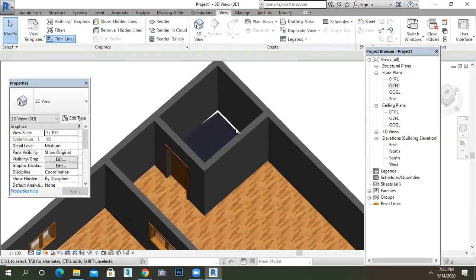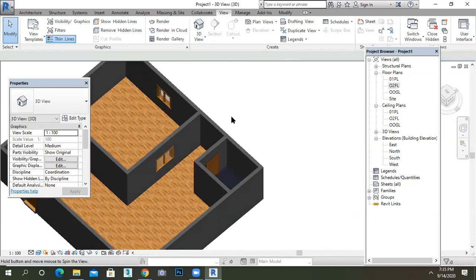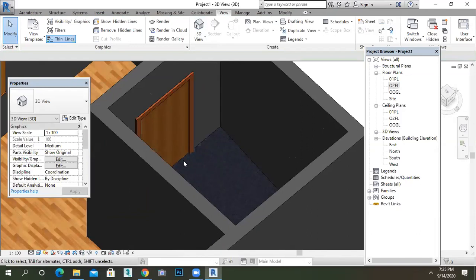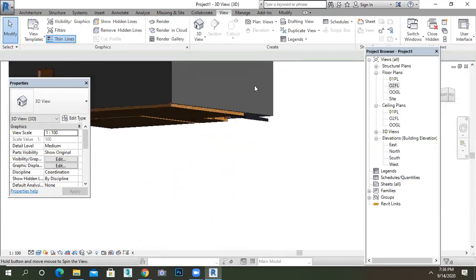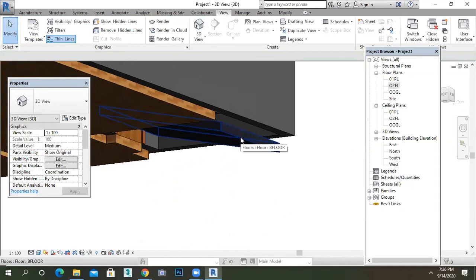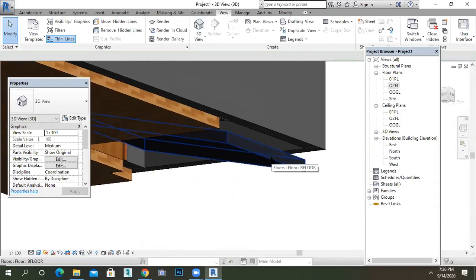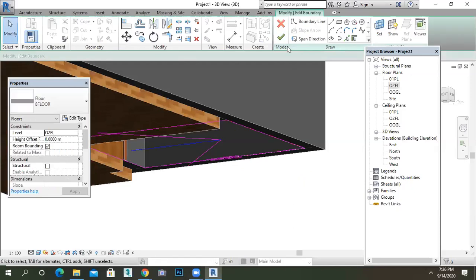Here I am able to see my slope for the level changes in my floor. If you want little slope, then you just drag this much only. See, I will just show you how it works. Actually, this slope is too much. I'm just showing the process. You have to provide little slope for the bath floor to show your level difference. Control Z and then say close. I don't want to give the slope now.